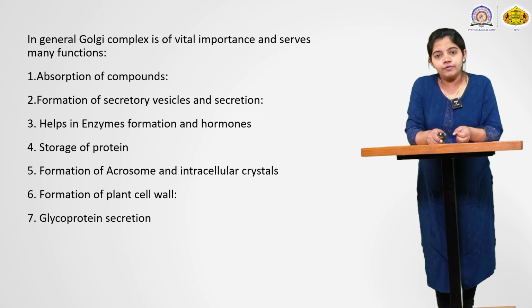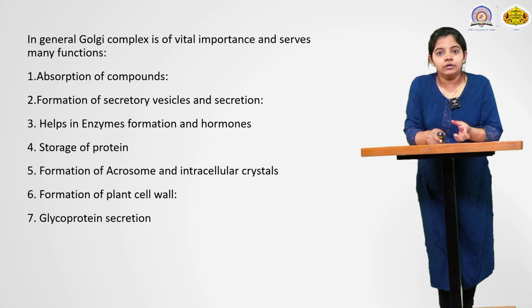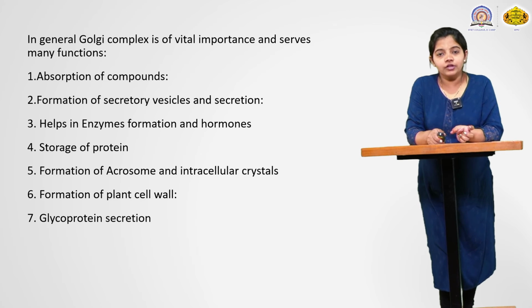First is the absorption of compounds, then, as we saw previously, the formation of secretory vesicles and secretion, because they maintain protein structure and manufacturing of our body. It also helps in enzyme formation and some hormones.